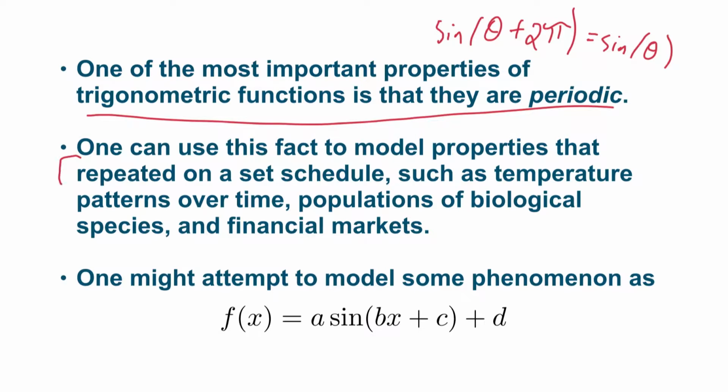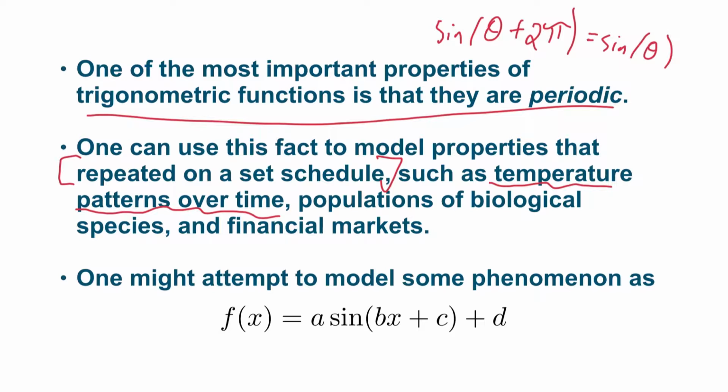So what kinds of phenomena could we reasonably use trigonometric models for? Well, any sort of phenomenon that tends to repeat itself in a constant way. These can be used as bases for problems involving anything that is repeated over a set schedule, such as temperature patterns over time. The idea here is that the temperature patterns repeat themselves year on year. It's cold in the winter, warmer in the spring, hot in the summer, colder in the fall, and then once you hit winter again, you're back to where you were 1 year ago. And you just keep repeating this process over time.